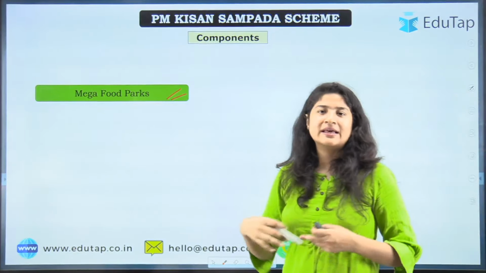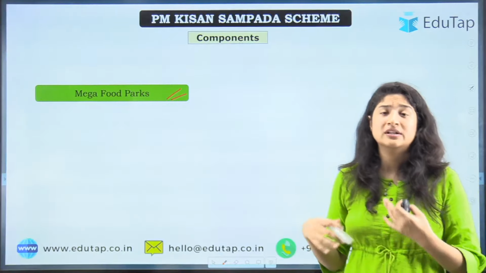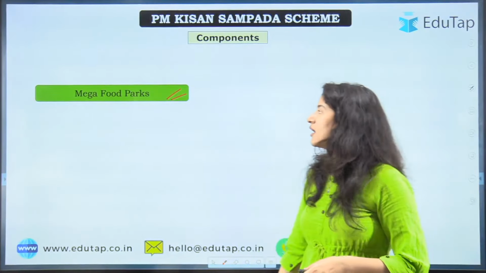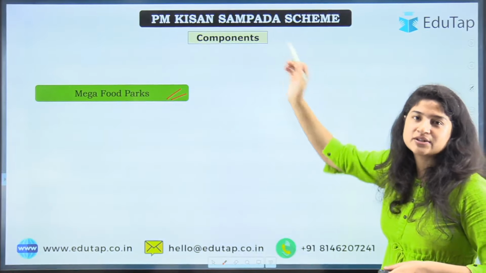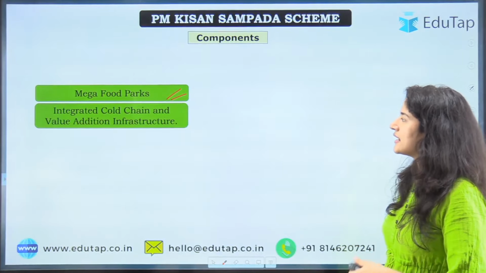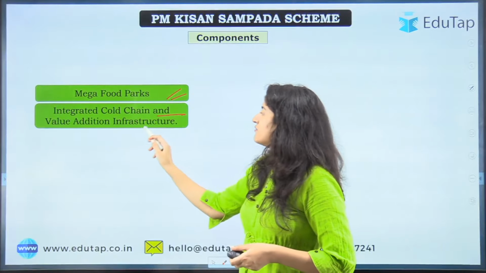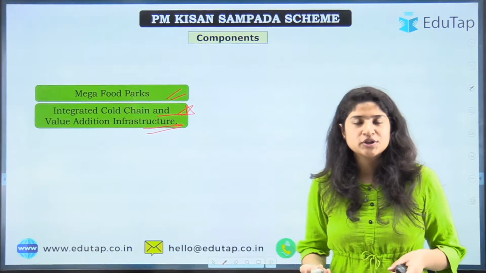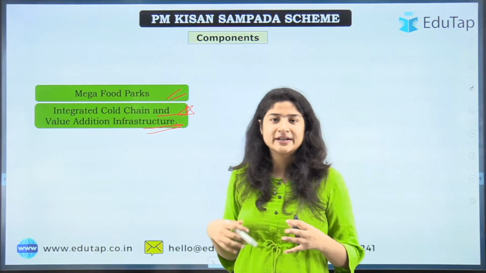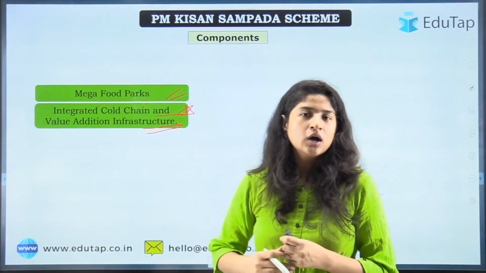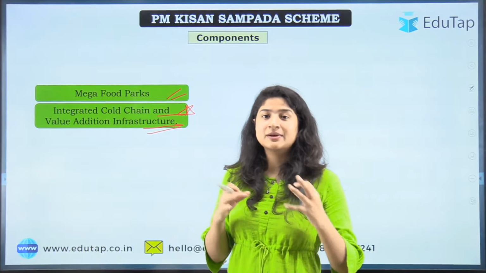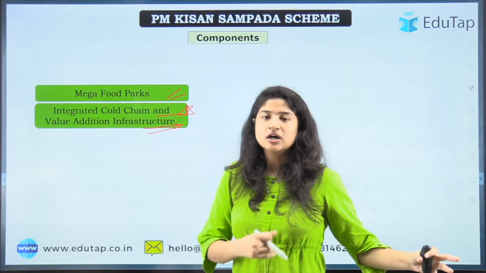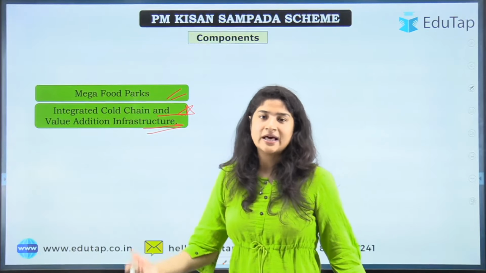Mega food parks, these are the areas where all the modern technologies, modern infrastructure related to storage, supply chain management, and all the food processing industries are there. Integrated cold chain and value addition infrastructure, this is what I have just explained. Such transportation is used where you can actually regulate the inside temperature of the truck, and the perishable items can be easily transported from one place to another with lesser loss than before, right?